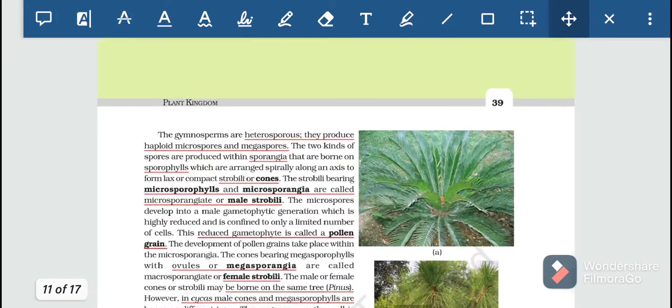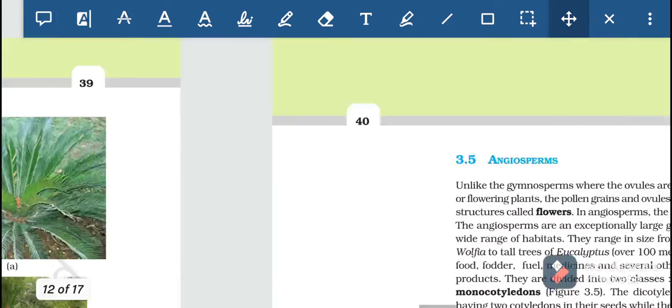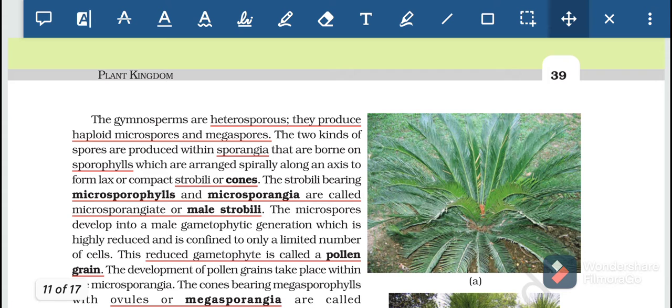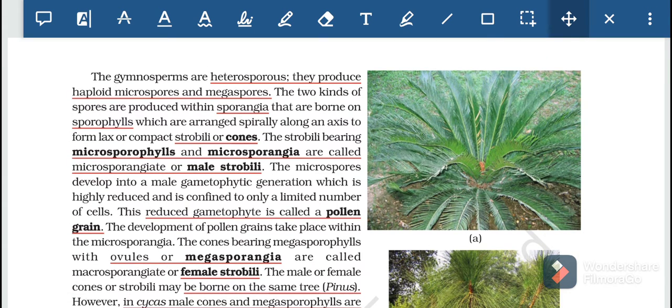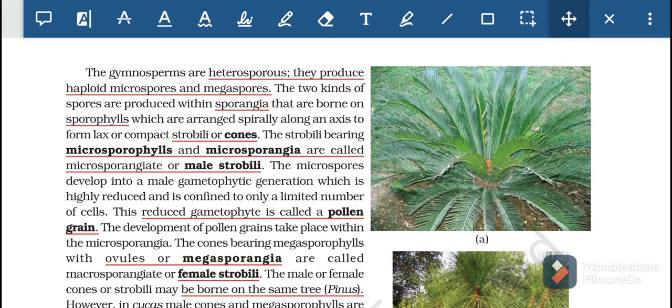Next, gymnosperms are heterosporous. That means they have two different kinds of spores. They produce haploid microspores and megaspores. The two kinds of spores are produced within sporangia. They are borne on sporophylls, which are arranged spirally along an axis to form lax or compact strobili or cones.